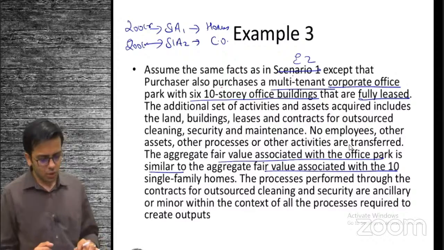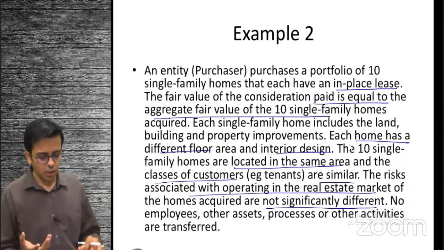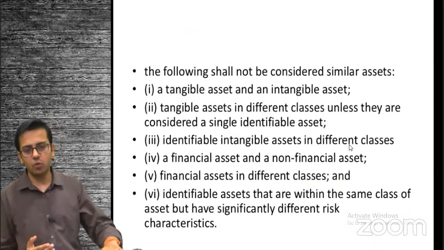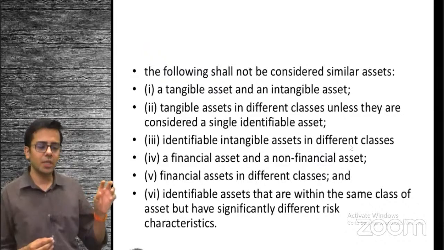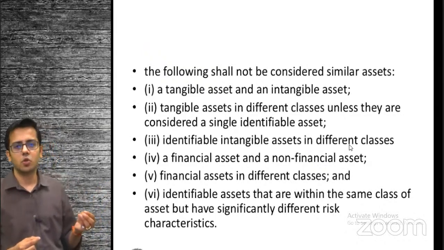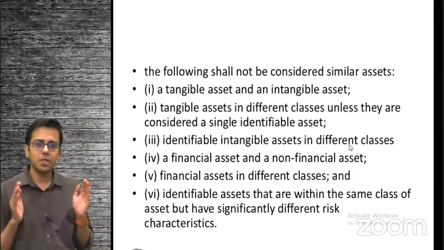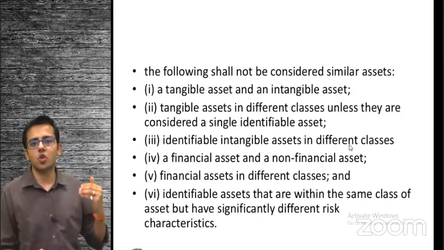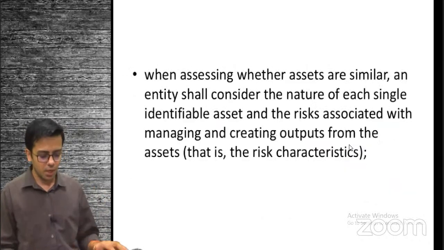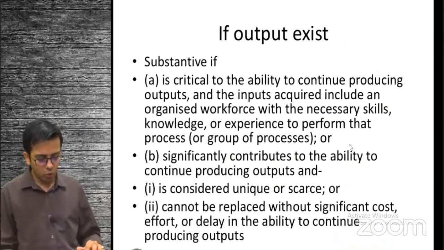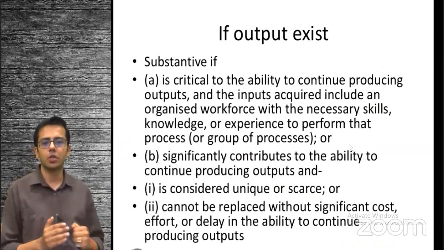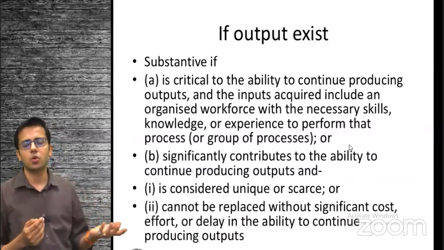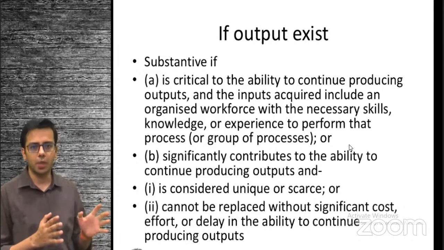Okay. So this does not satisfy the concentration test. So what happens if we don't satisfy the concentration test? The concentration test was a basic test. The standard basically wanted to tell you, let's first look at a very initial stage, in a very simple method, to say whether that is not a business. Once it is identified that it is not a business, the story ends right there. But if it does not satisfy the concentration test, now we need to check a detailed test. Those detailed tests are whether output exists or does not exist. The entity we are purchasing has output or it does not have output. So now we have to check two parts.